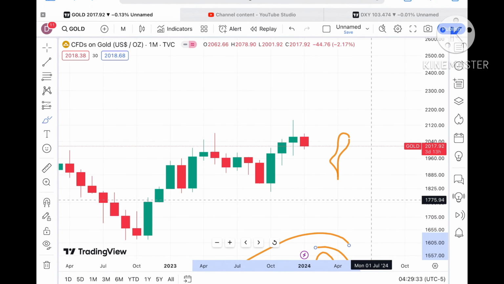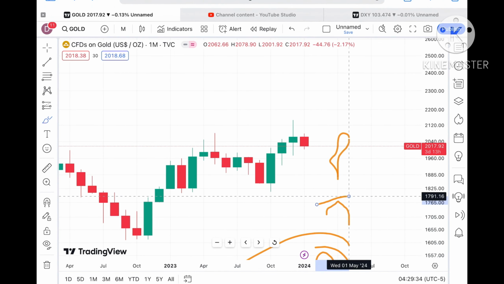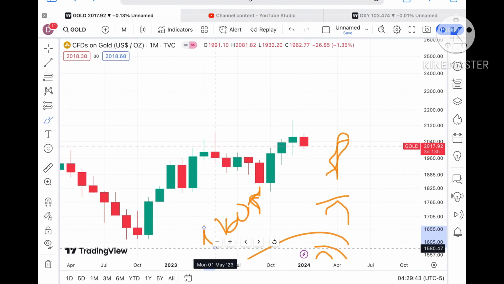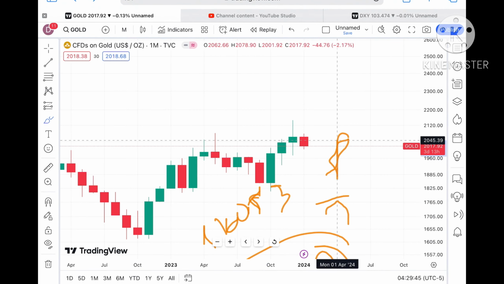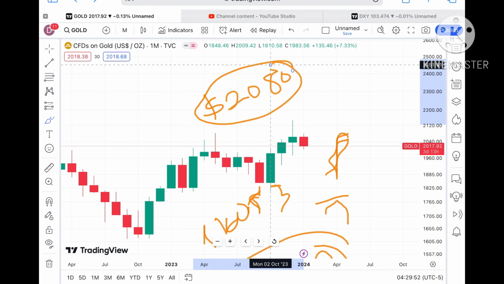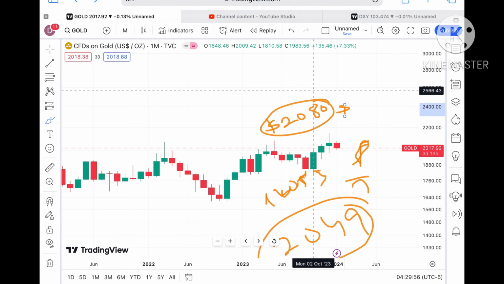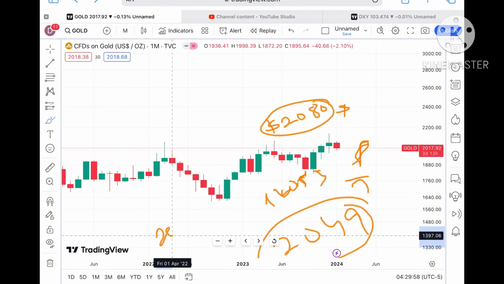Okay, and this level is also a strong resistance, so a bounce back can come. But if the price sustains above this particular level, we can see further upside movement. From there it will go towards a level of 2053. After 2049 we will see a level of 2053, and once it starts going above that zone, it will go further high and touch a level of 2080. This 2080 is already a weak resistance, so chances are high it will move further high.